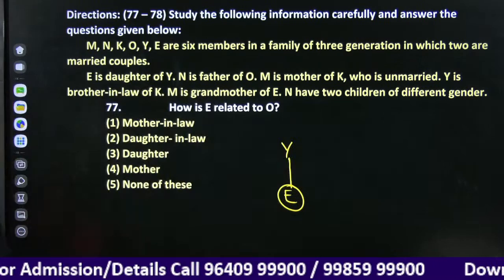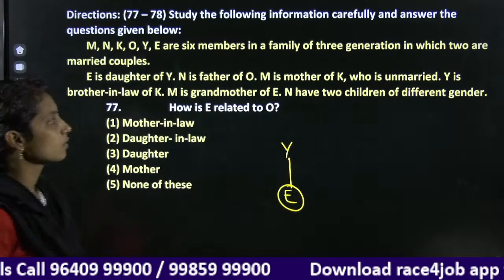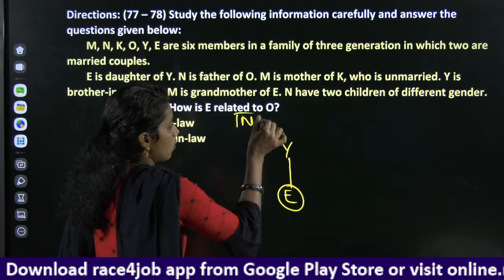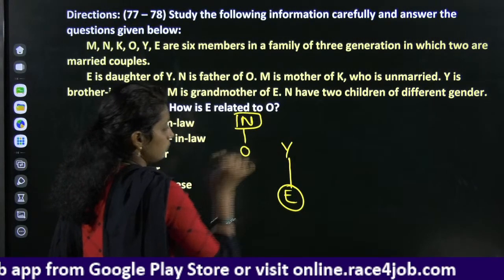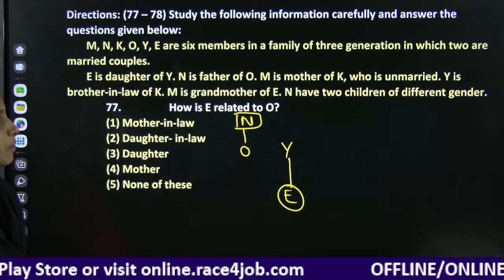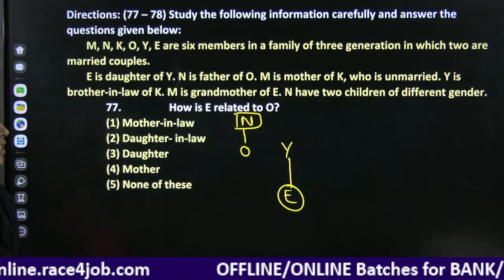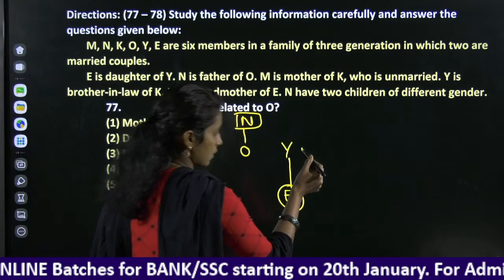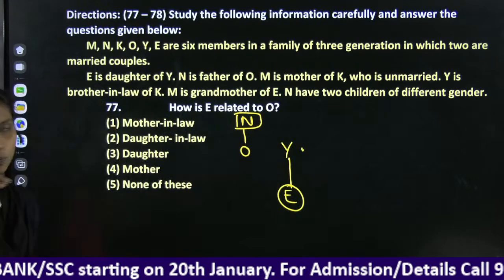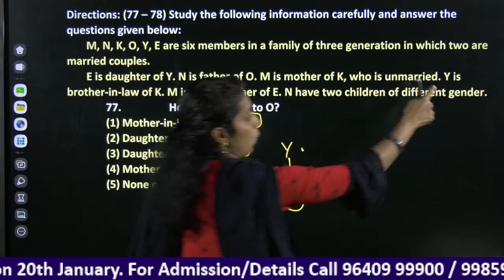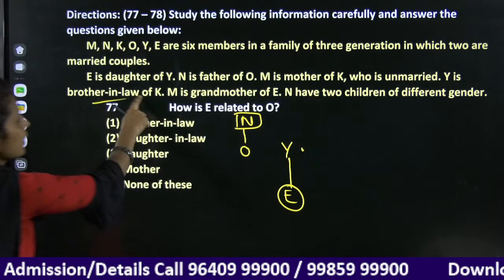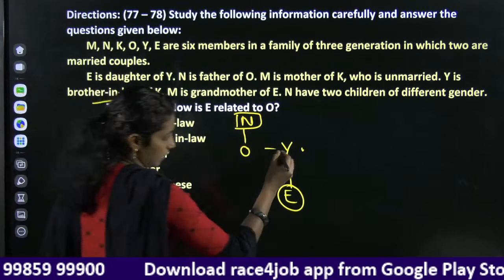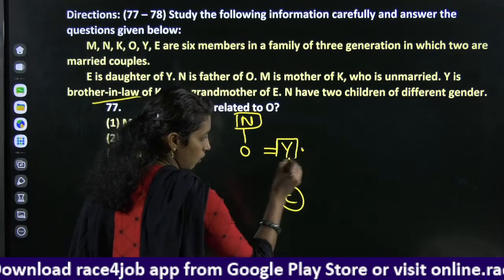N is father of O. M is the mother of K. M is the mother of K means M can be considered here, or M can be considered here. We have two possibilities. Next, Y is brother-in-law of K. Y is brother-in-law of K means Y is married and this should be brother-in-law.